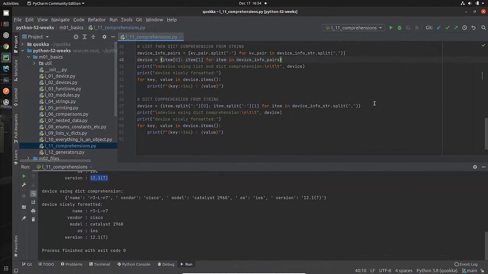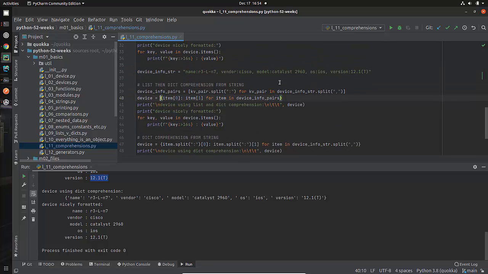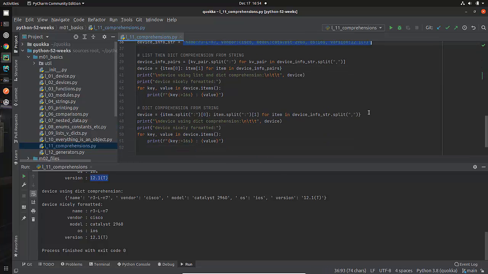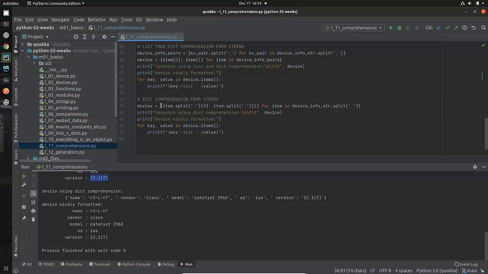Okay, so here's the last one of these comprehensions that we're going to look at. This is basically doing what we did before with this string, but we're doing it just in one step. And so this is just one line. It's a dictionary comprehension. And I just want, as I've said before, it can be useful to just go through this in order to figure out how to parse these things so that in the future it's a skill that you have and that you understand.